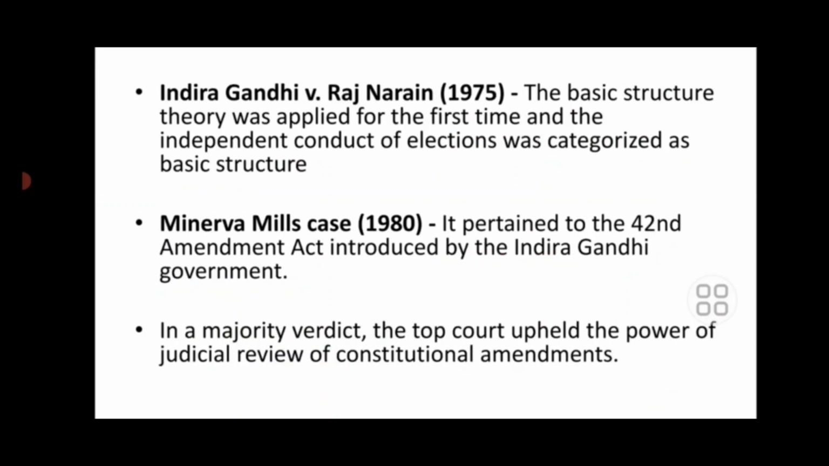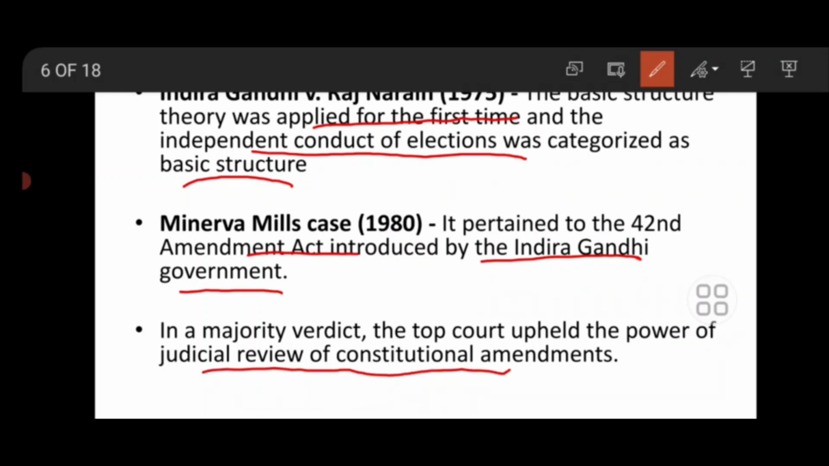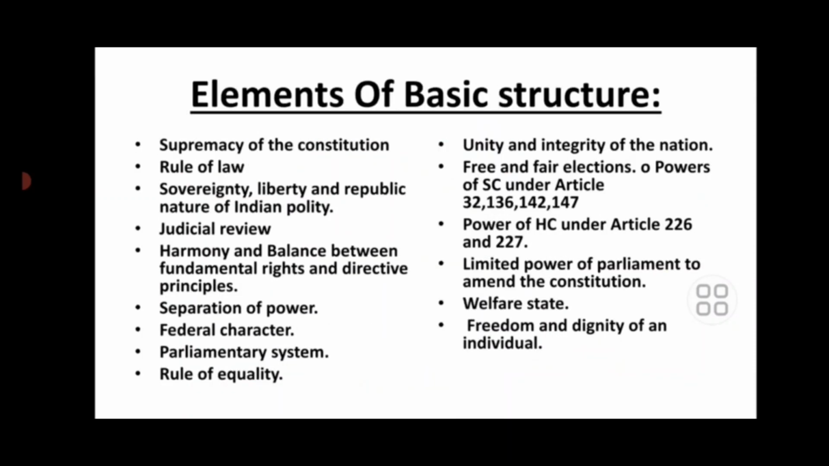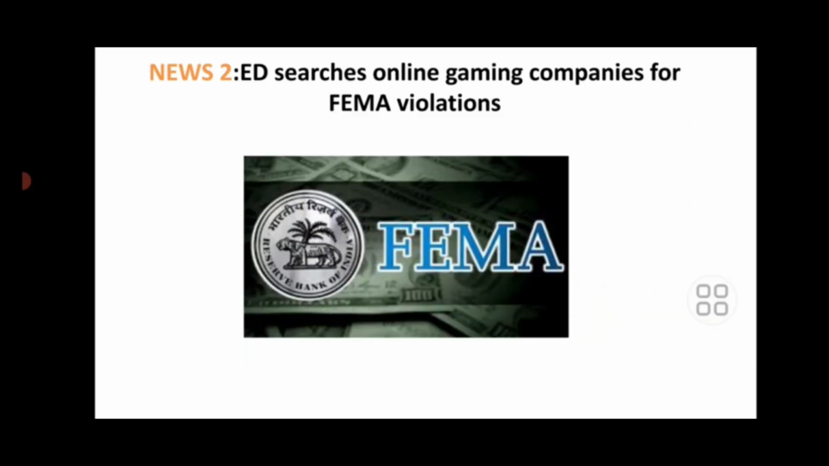In Golaknath vs. State of Punjab case, the Supreme Court held that Parliament could not curtail the fundamental rights guaranteed under the constitution. In the Indira Gandhi vs. Raj Narain case, the basic structure theory was applied for the first time and the independent conduct of elections was categorized as a basic structure. The Minerva Mills case pertained to the 42nd Amendment Act introduced by the Indira Gandhi government. In a majority verdict, the top court upheld the power of judicial review of constitutional amendments. So these are the elements of basic structure: supremacy of constitution, rule of law, judicial review, separation of powers, parliamentary system, rule of equality, welfare state, etc.